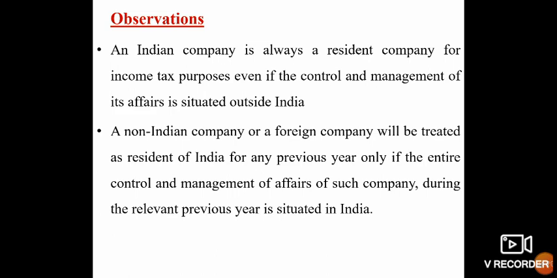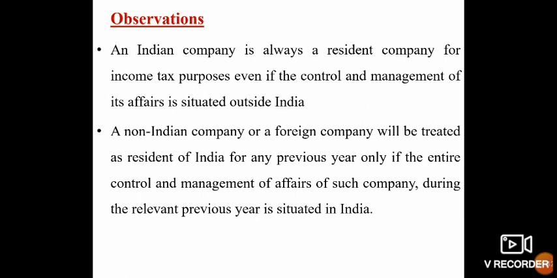Observation: an Indian company is always a resident company for income tax purposes even if the control and management of its affairs is situated outside India. If a company is incorporated in India but its head office is in America, which is a foreign country, in this case the company is said to be resident as it is an Indian company.